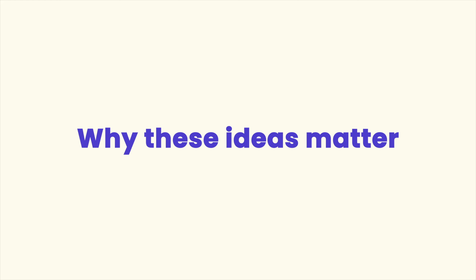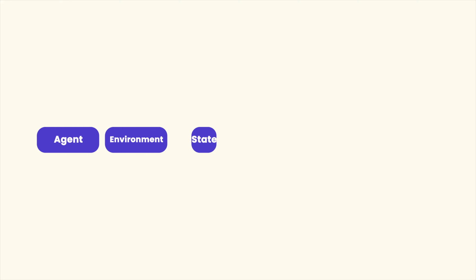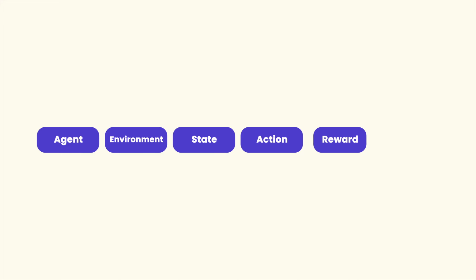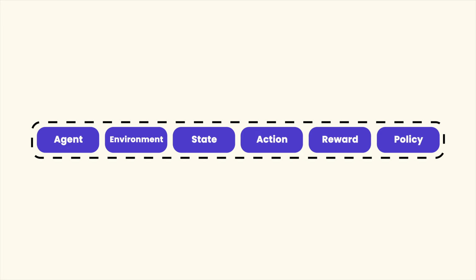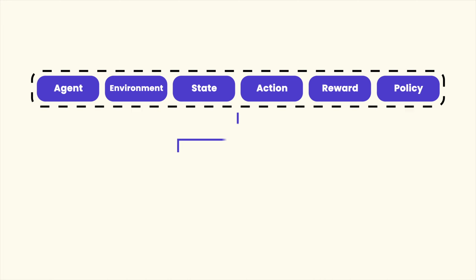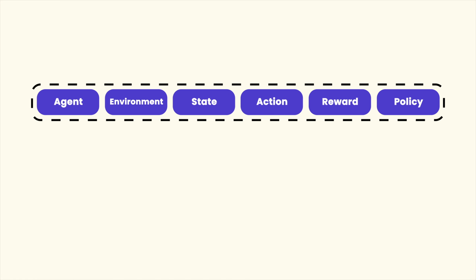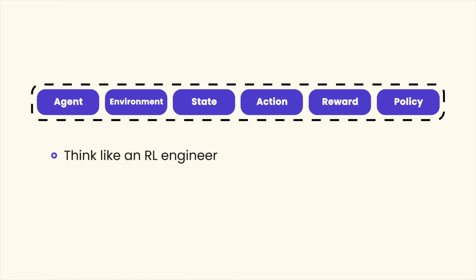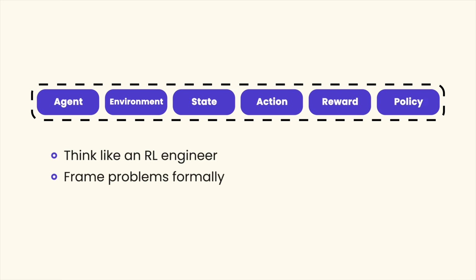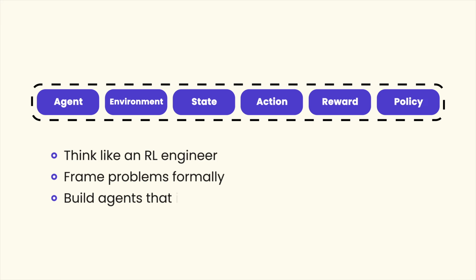Why these ideas matter. When you connect agent, environment, state, action, reward, and policy, you get a complete picture of how learning unfolds through trial and feedback. Mastering these concepts lets you think like an RL engineer, frame problems formally, and build agents that improve on their own through experience.